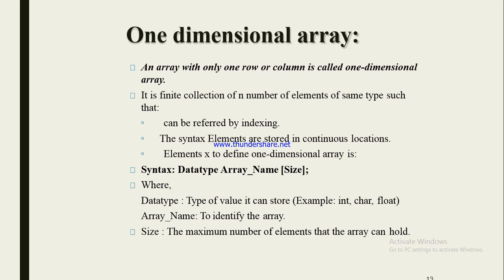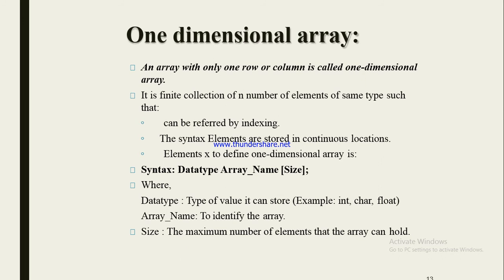So here we will start from the one dimensional array. An array with only one row or column is called a one dimensional array. It is a finite collection of n number of elements of the same type. It means we can store the same type of data in an array. It may be integer, float, string or character type. It can be processed by indexing. The elements are stored in continuous locations.